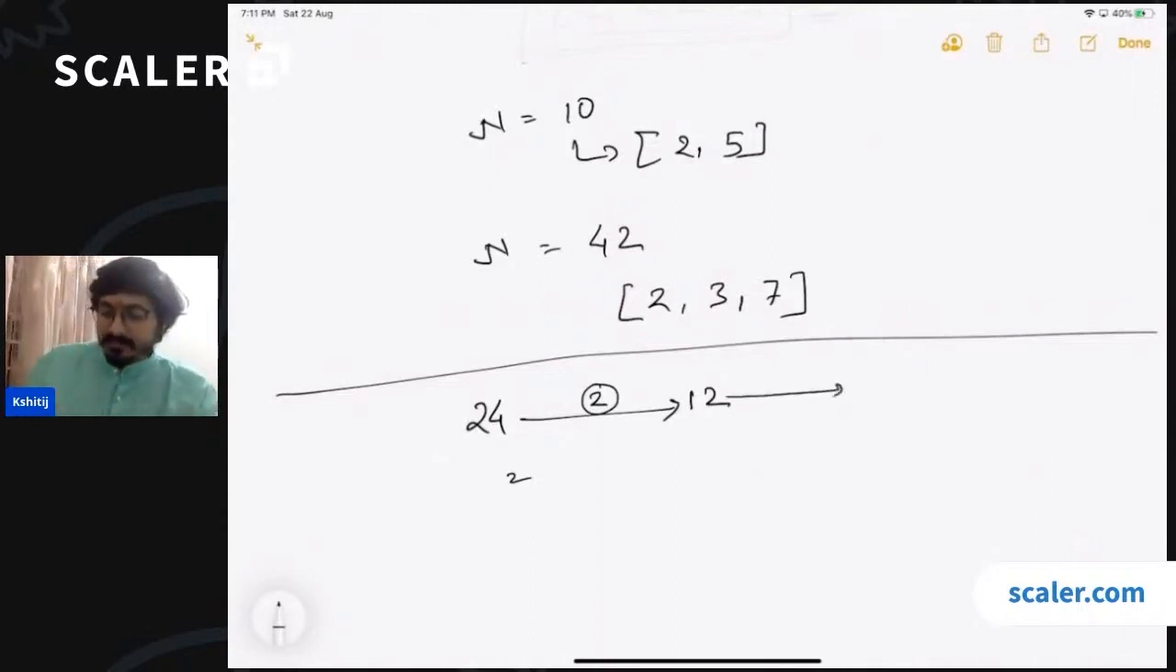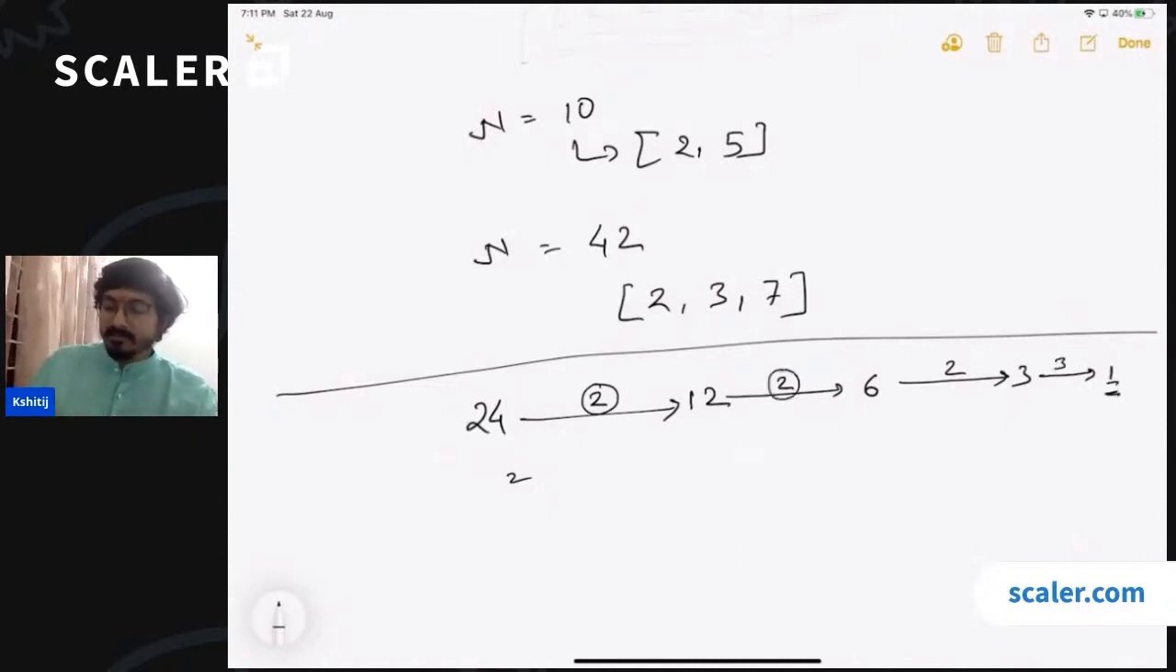So again, here also the smallest number that I can think of is 2. So I divide it with 2, I get 6. Again, I can divide it with 2, so I get 3. Now 3, the smallest number that can divide 3, bigger than 1 is 3, so I get finally 1.